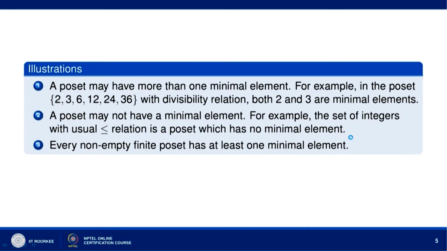Now, a poset may have more than one minimal element. For example, let us consider this poset {2, 3, 6, 12, 24, 36} with the divisibility relation.